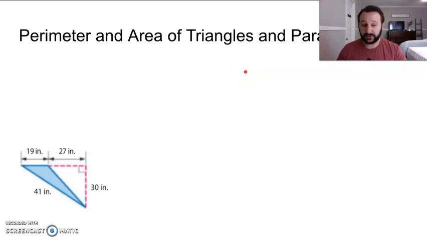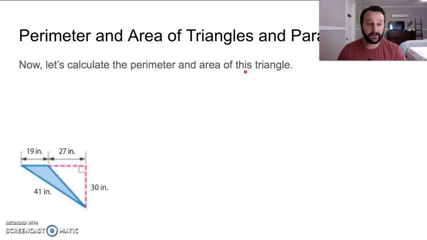If you don't remember, go back to that page, but I've also got it right here. So perimeter again is just the sum of the exterior here. So we've got 19 and 41. All right, and then we're missing something there. Can you figure this out? Maybe you can pause the video and see if you can answer that on your own.